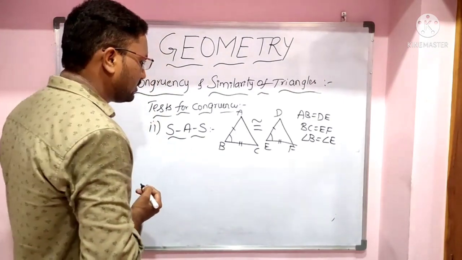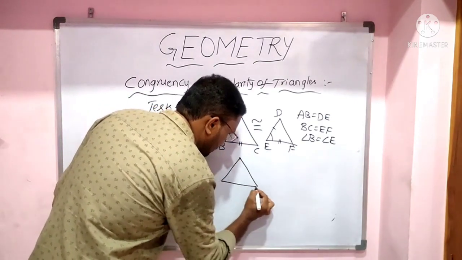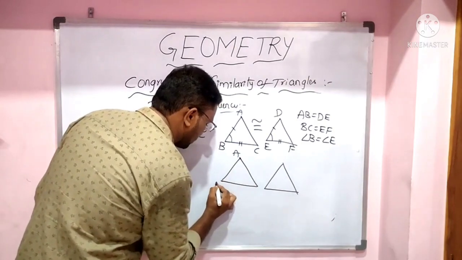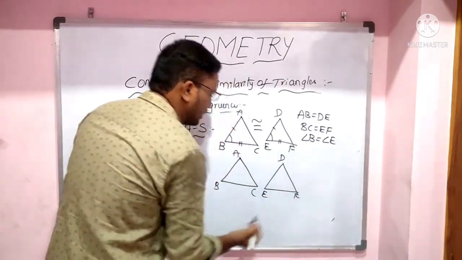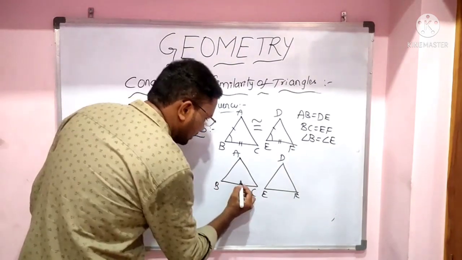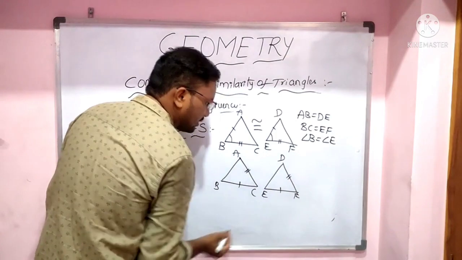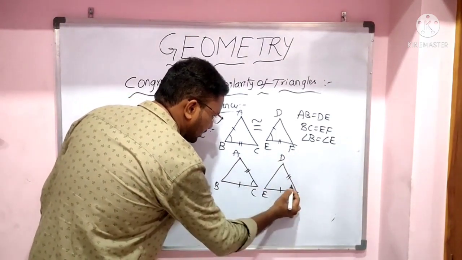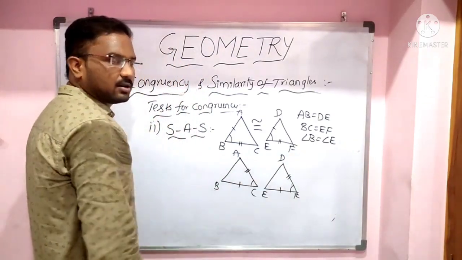So, let us take ABC, DEF. Here, in these two triangles, this side equals this side and this side equals this side, and this angle equals this angle. Then also these two triangles are congruent.